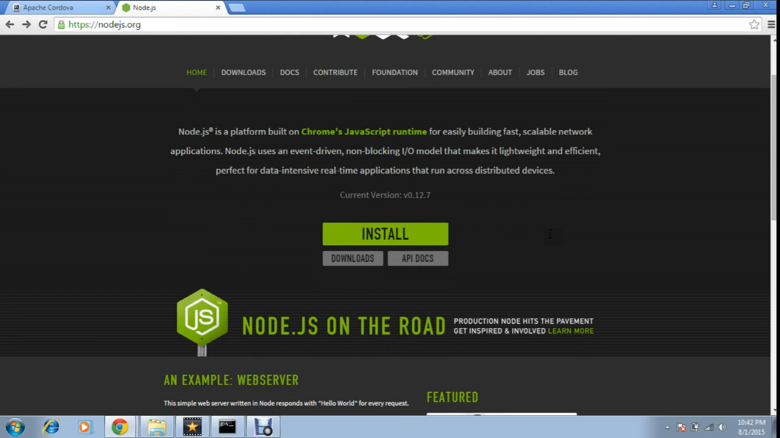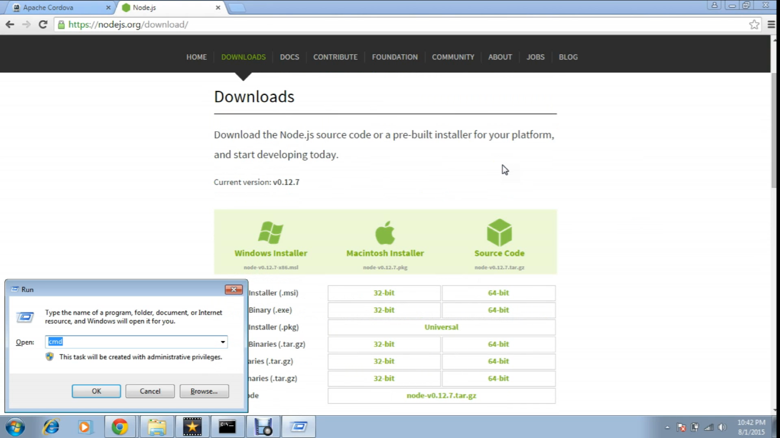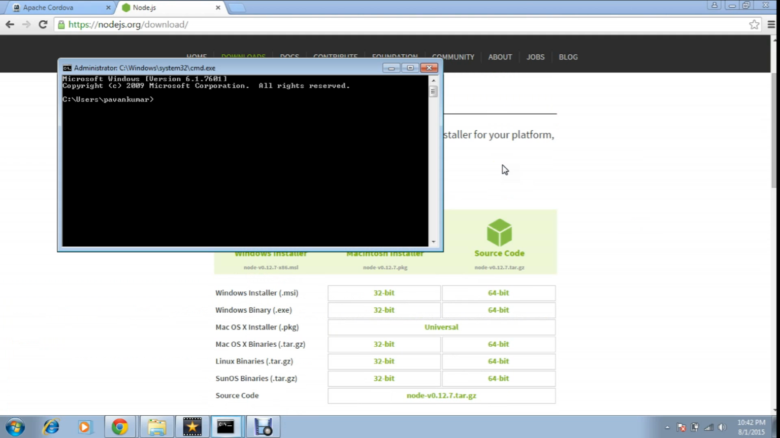So let's get started. To install Cordova, first of all, you need to have Node Package Manager, which you can download from nodejs.org. As you can see, you can download whichever flavor you want. After successful installation, you can verify the same in your command prompt by typing npm --version, which will give the node package details.